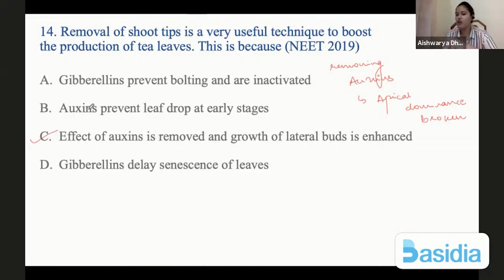So effect of auxin is removed and growth of lateral buds is enhanced. This is also why normally we promote grass cutting or hedges, the hedges which have a particular shape, we keep pruning them again and again. Plants need to be cut or pruned on a regular basis so that they grow this way instead of just one singular growth like this.